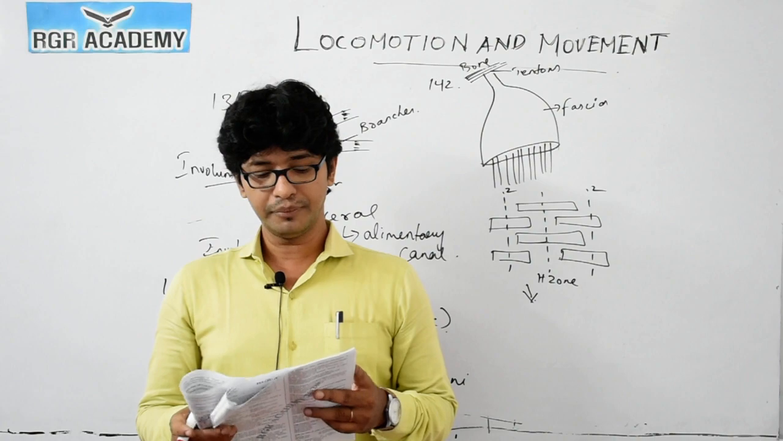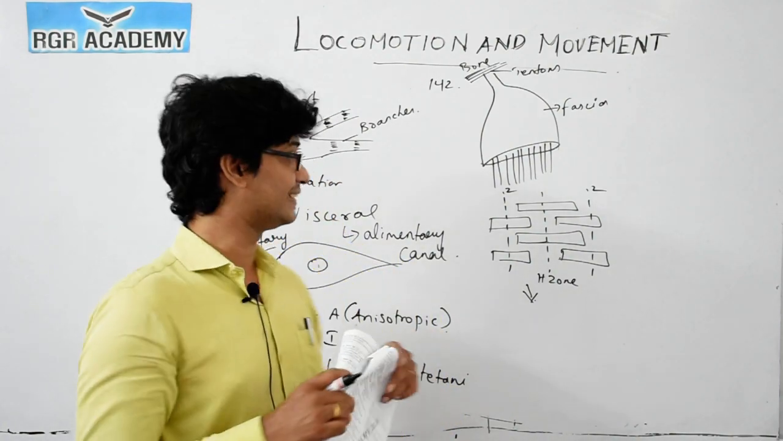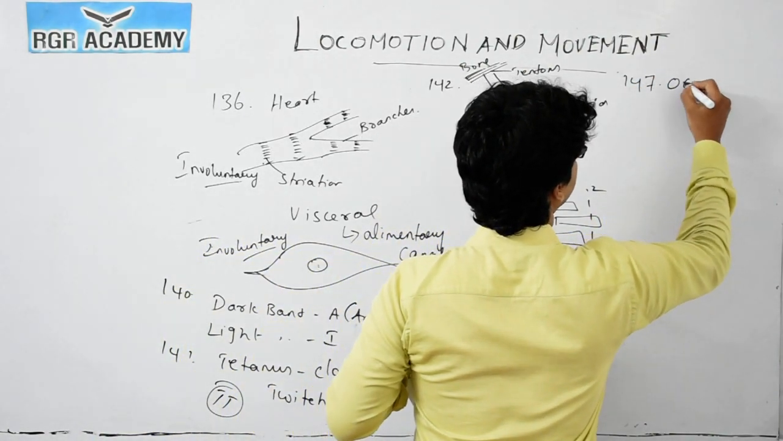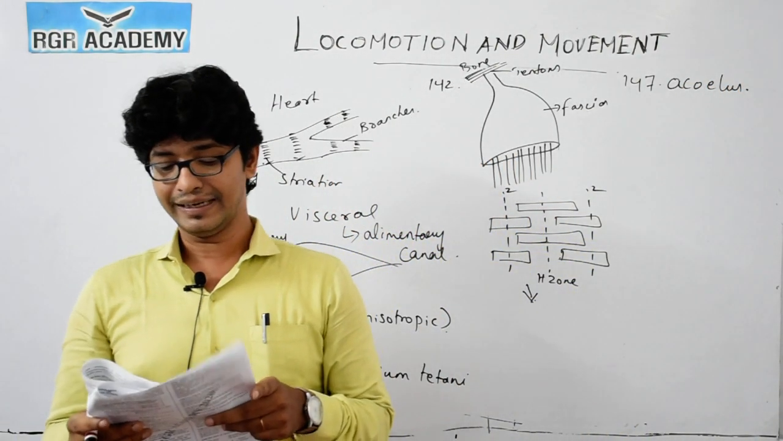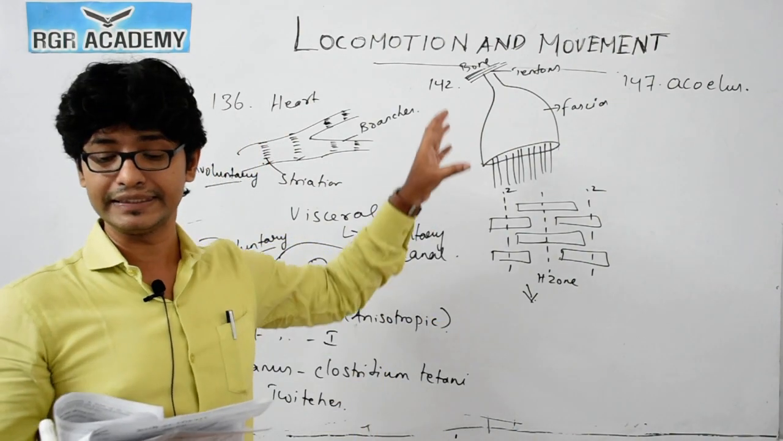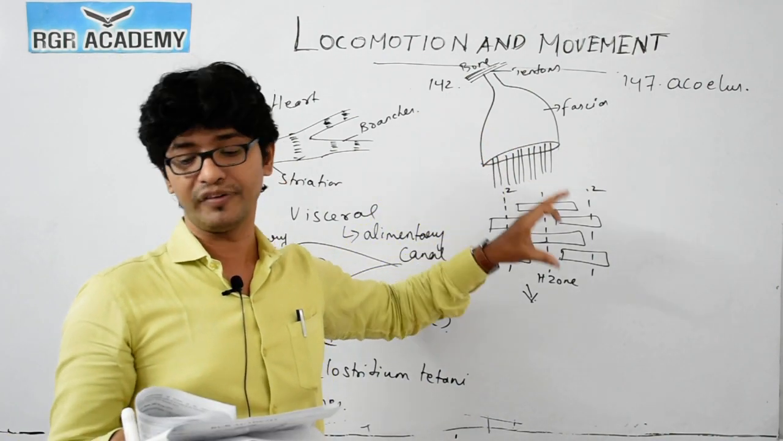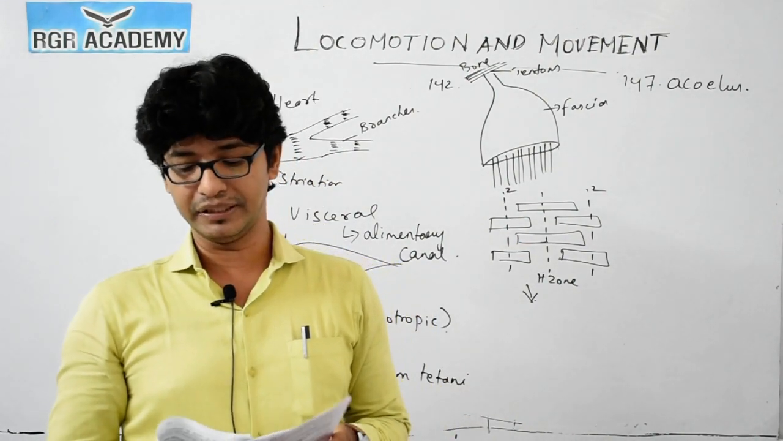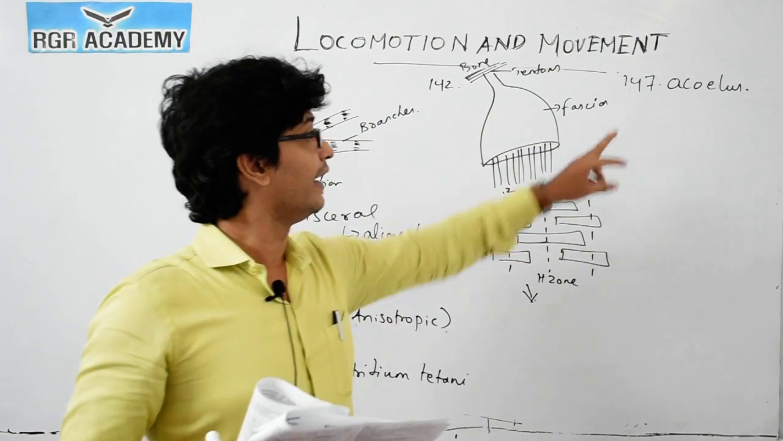Next, question 147: the human vertebra is acoelous. Why is it acoelous? Because the centrum is flat on both ends, without any concavity or convexity. This is a characteristic feature of the vertebrae of mammals. For this reason, it's called acoelous.